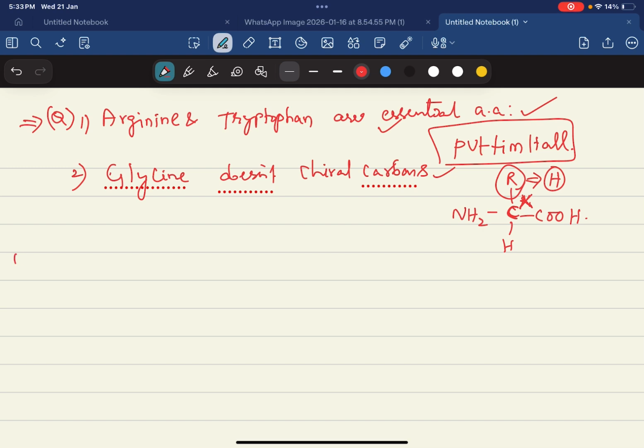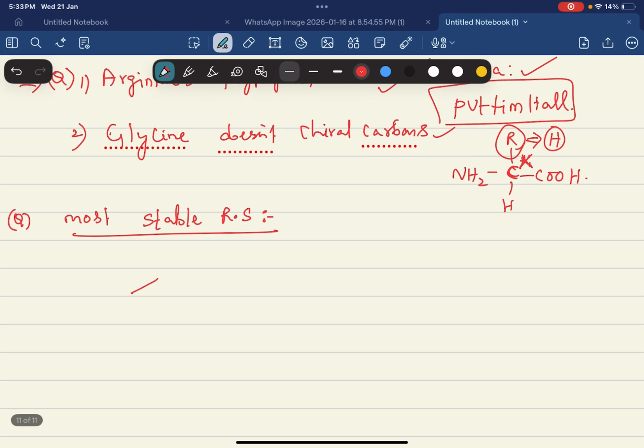Here this question is a repeated question. Earlier also it came in JEE exams. So which is the most stable resonating structure, students? There are many rules for the stability of resonating structures. So the answer will be this one.